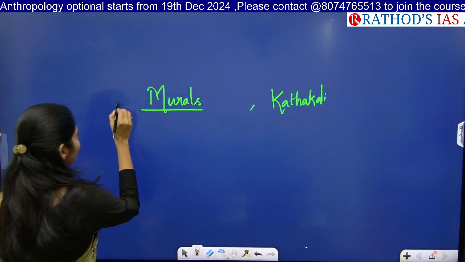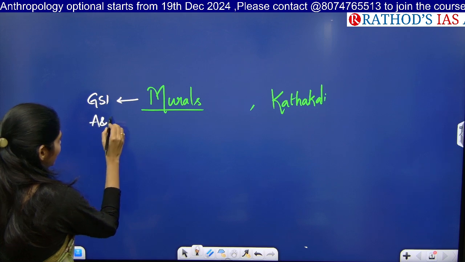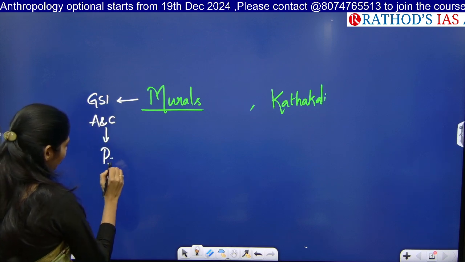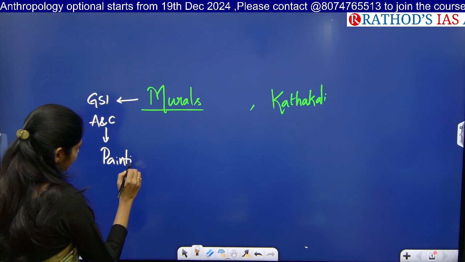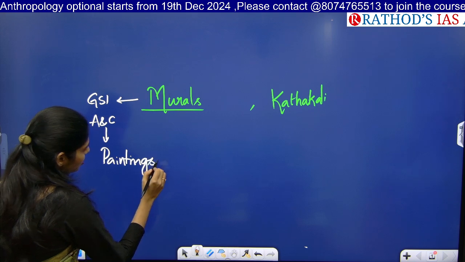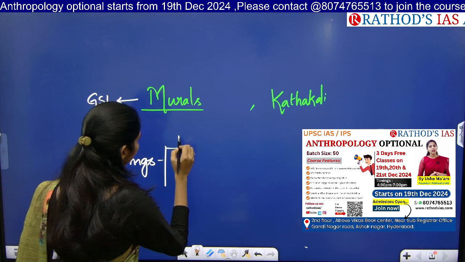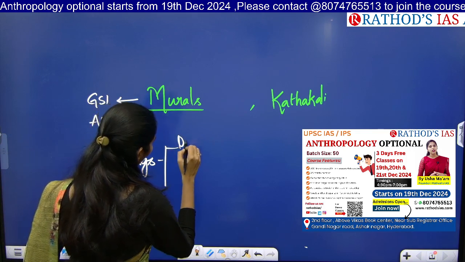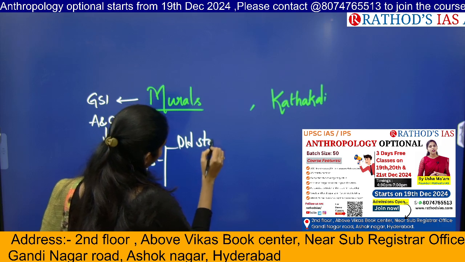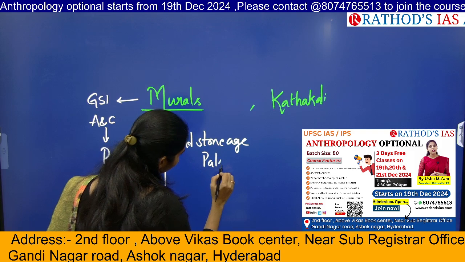Okay, so from which subject will you be seeing these murals? From GS Paper 1 under art and culture, you will be studying different kinds of paintings. The painting tradition started in our old Stone Age period, during the Paleolithic era itself.